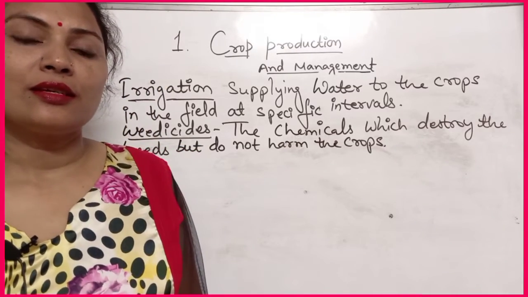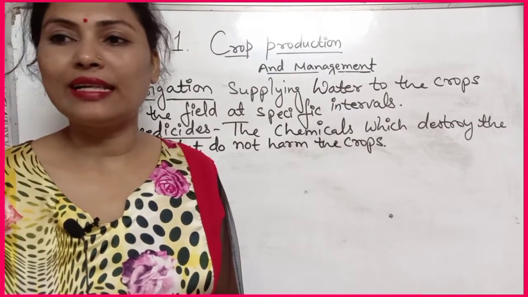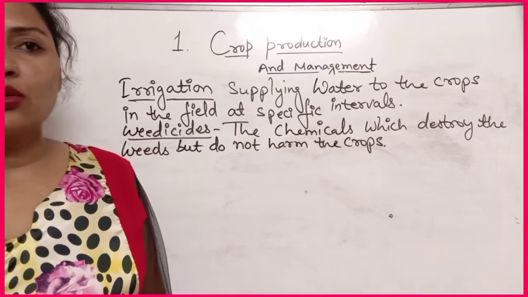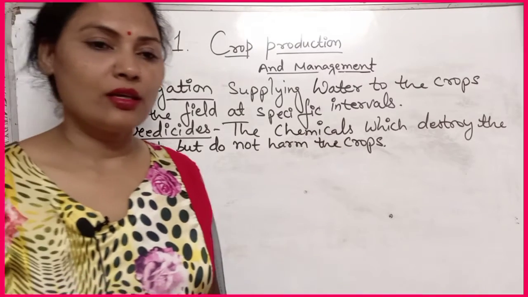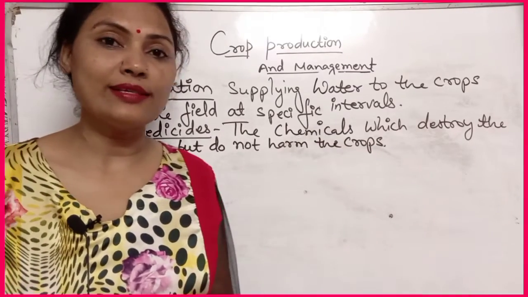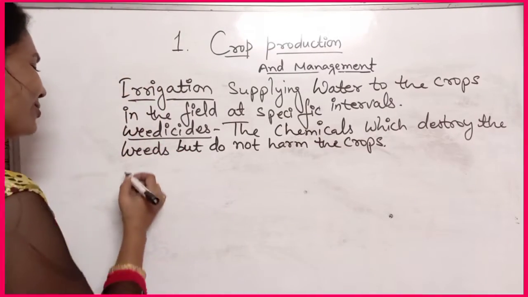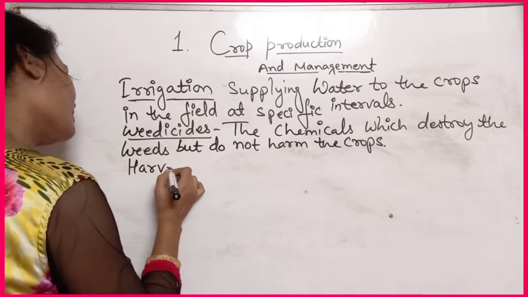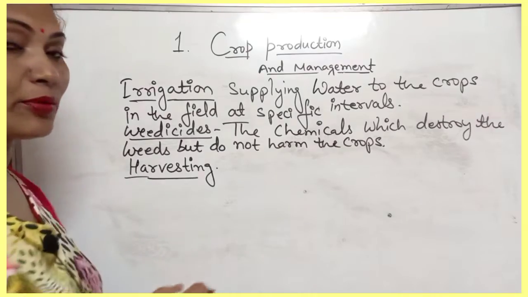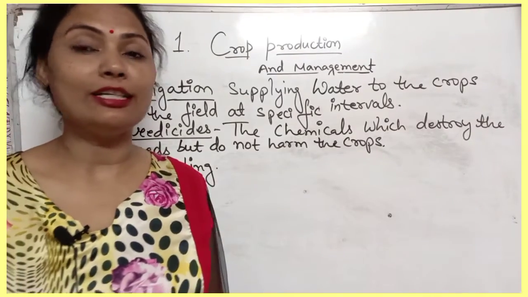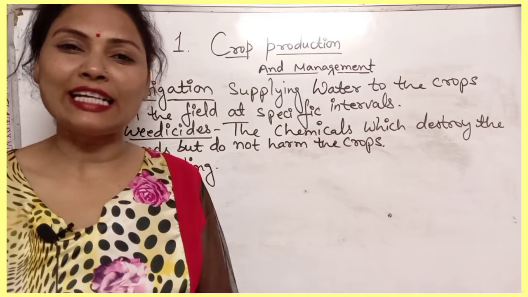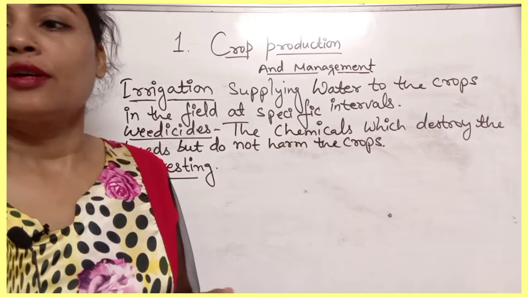And just next one we can take another term, that is harvesting. So what is harvesting? Do you know what is harvesting? You can write that harvesting also. When crops become mature, cutting these crops, the process of cutting off crops from the field is known as harvesting, or you can say the process of cutting and gathering of crops.